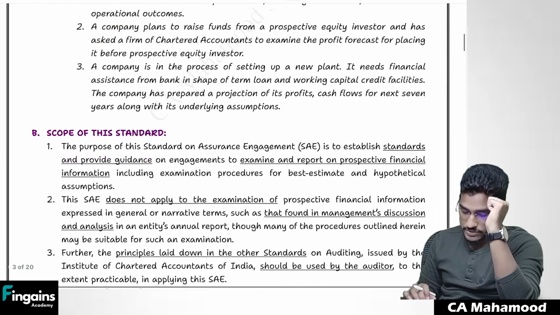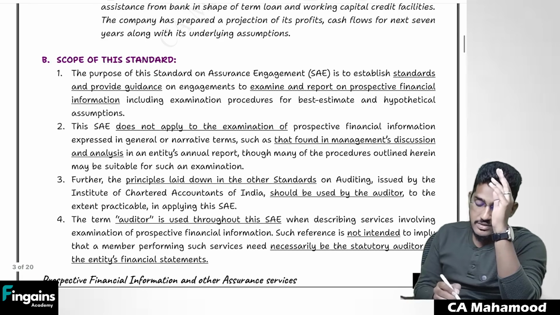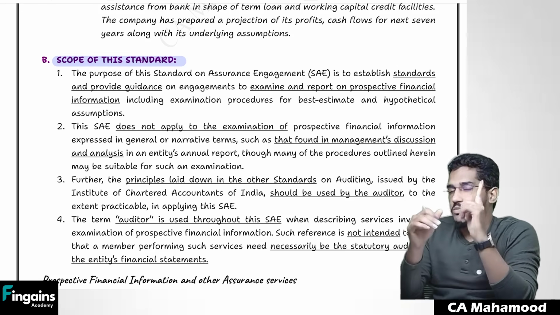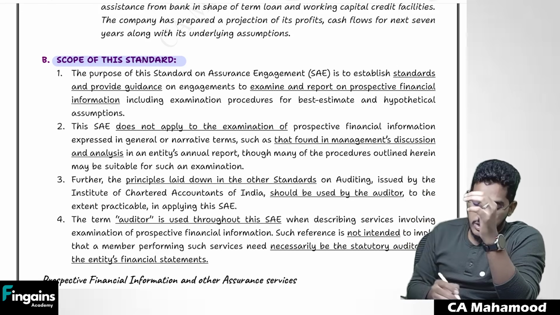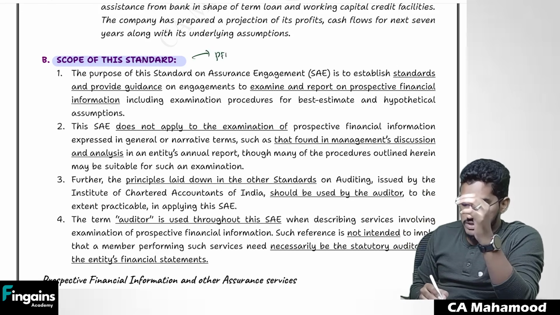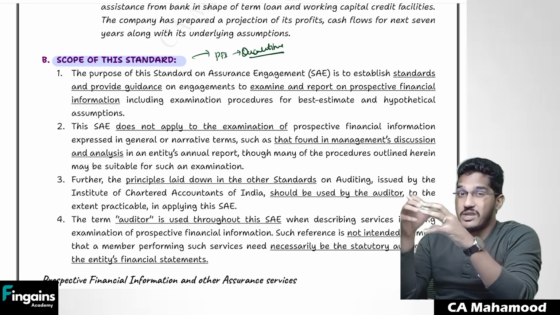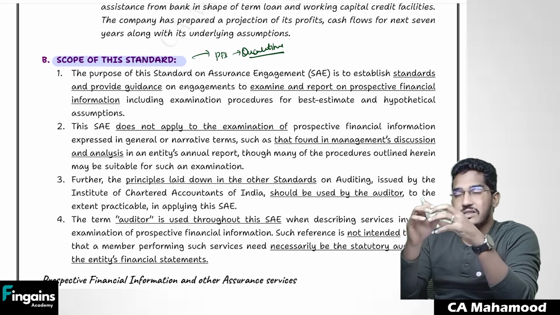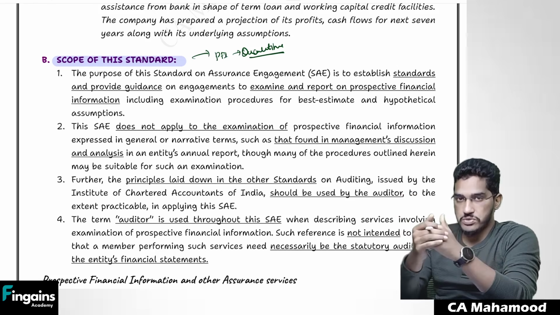Clear, everybody? Next. Okay, so we have seen all this. One more thing: what does this standard deal with? What is the scope of the standard? In the scope, one thing we have to remember: SAE 3400 will become applicable only when you are working with prospective financial information which is in quantitative terms. When the prospective financial information is expressed in numbers, only then will SAE 3400 become applicable. In case you are supposed to work on some qualitative information, narrative disclosures.